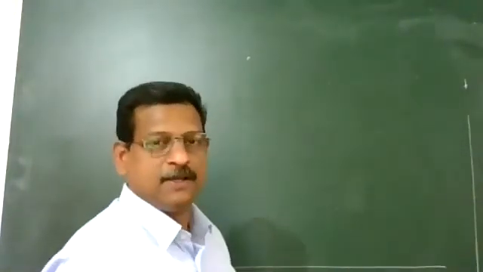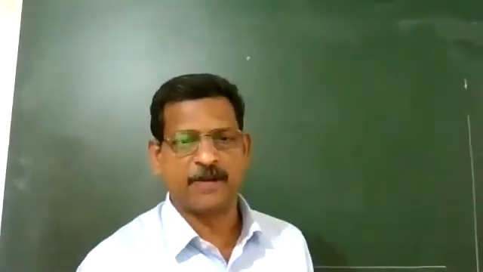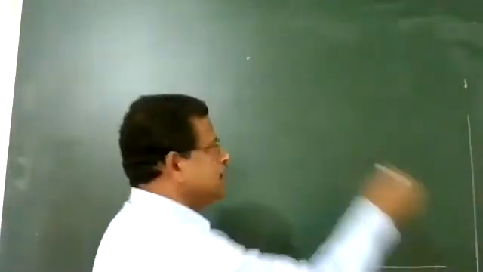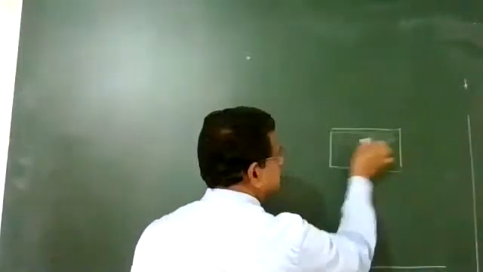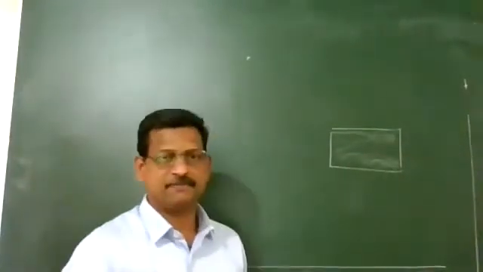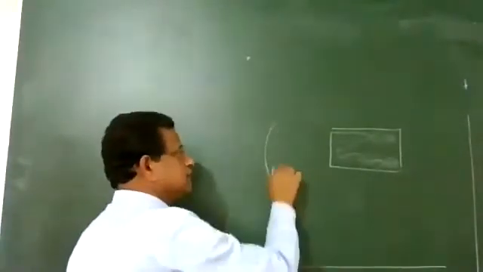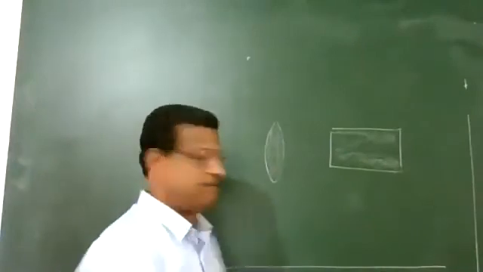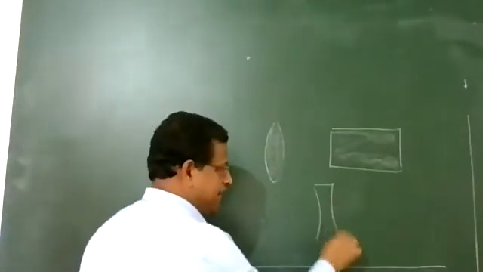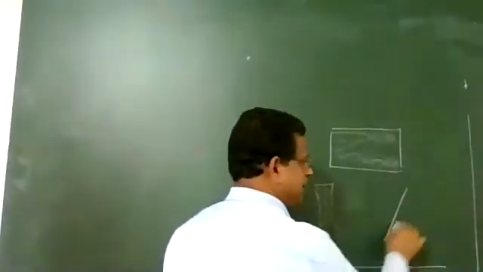So we can design different types of transparent medium. For example, you can cut a glass slab like this, a transparent medium made of glass. You can make it like this also. You can make a transparent medium like this. You can make a transparent medium like this.